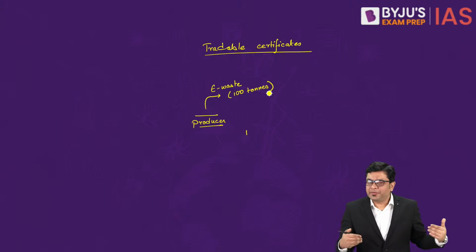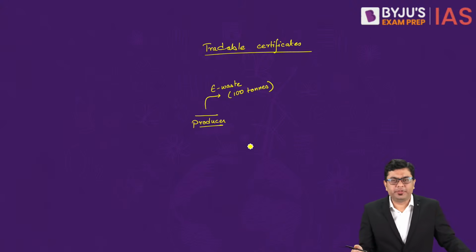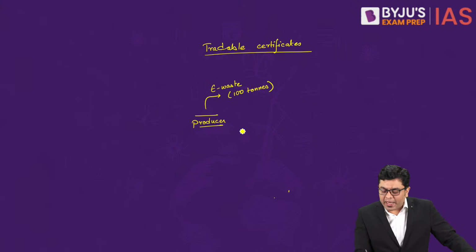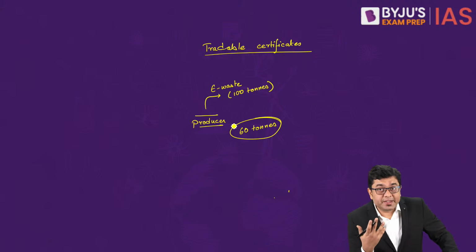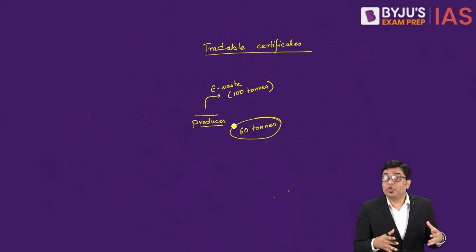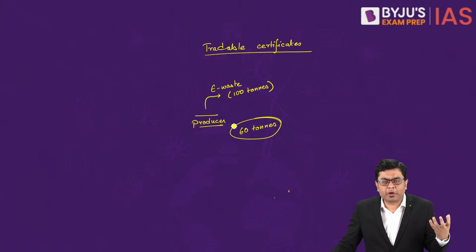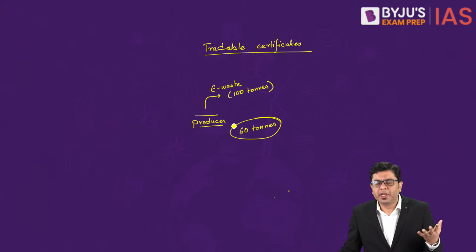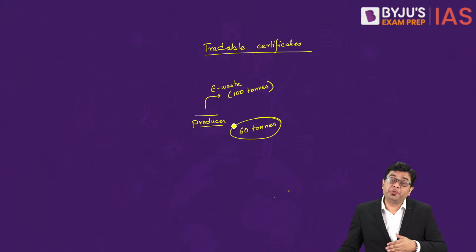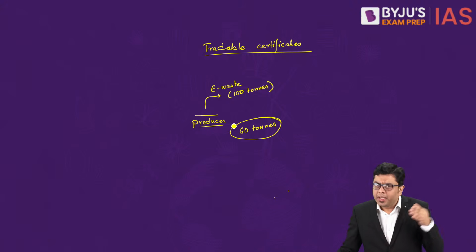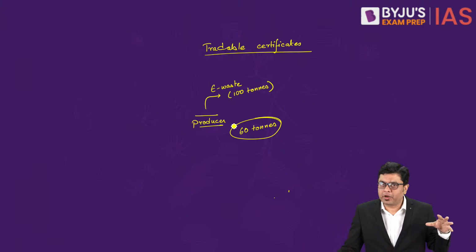Okay. Now, as per the target that is set for the producer, let's say the target is to collect 60 tons. That is the target which is set. Now, various different organizations and manufacturers will specialize in their own areas. You cannot expect a company or an electronic equipment manufacturer such as Philips or Apple or Samsung to be specializing in waste collection. Each of the different companies and organizations have their own specialization which is accrued to them.